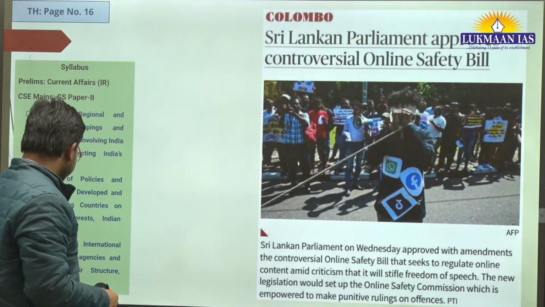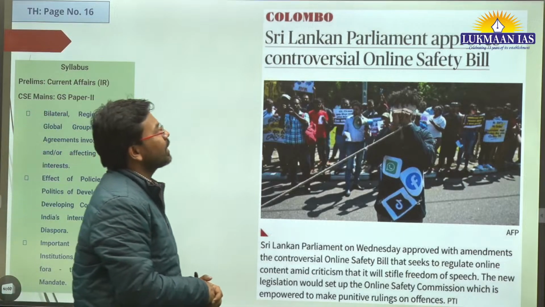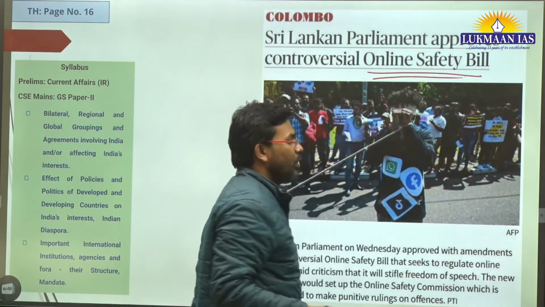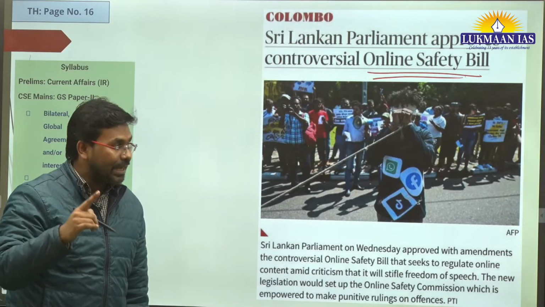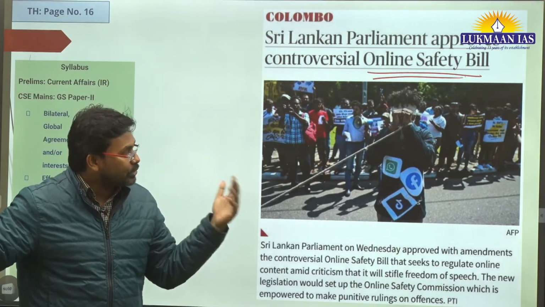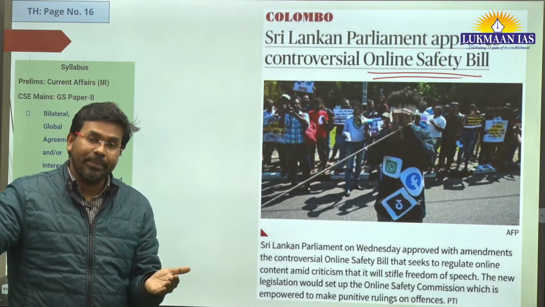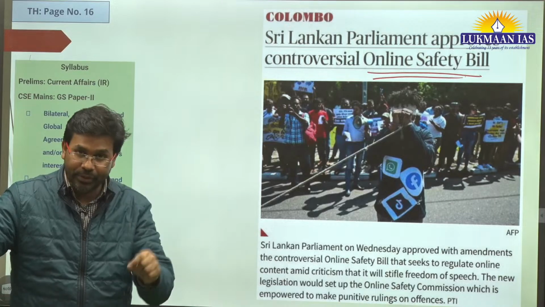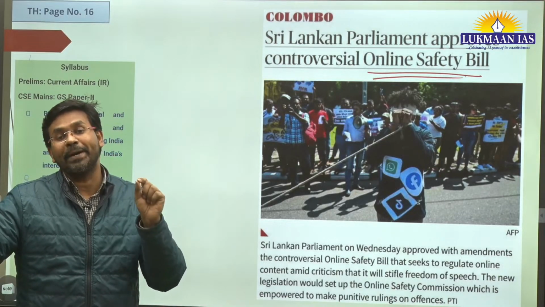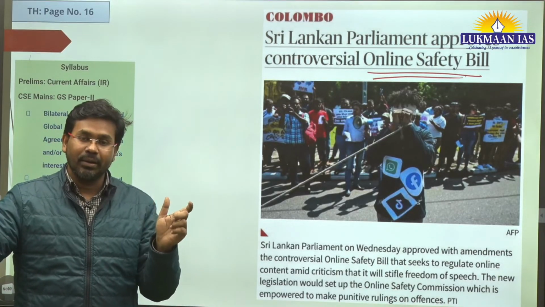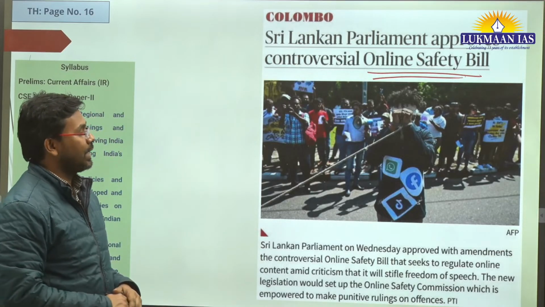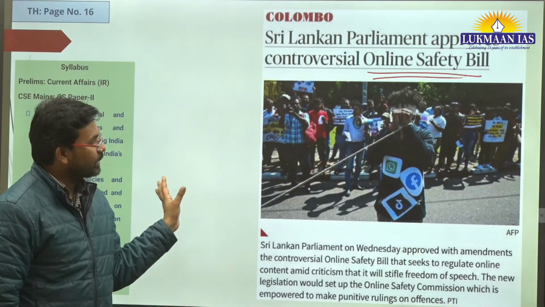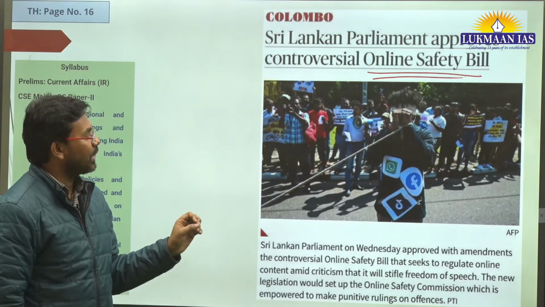So with this, we have another topic. It says Sri Lankan Parliament approves the controversial online safety bill. So in Sri Lanka, people are protesting against the online safety bill. This online safety bill has been passed through the parliament of Sri Lanka. It has various provisions under which people can be punished for the posts that they make online, on Facebook, on Twitter, on other platforms. So there are activists who are protesting against the online safety bill.